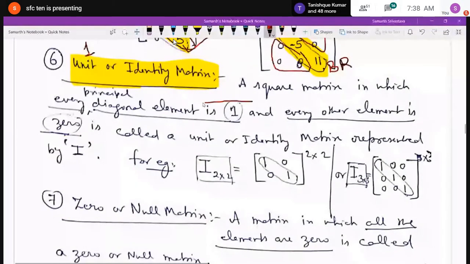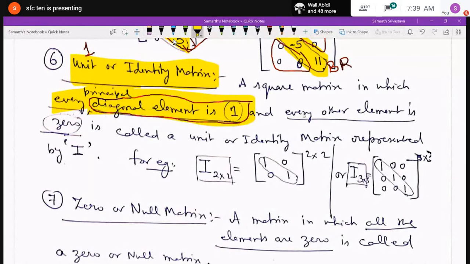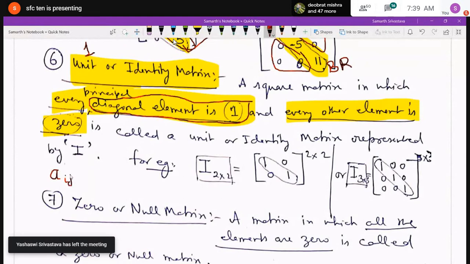In fact, you can just remember that it is a diagonal matrix, obviously a square matrix, in which every principal diagonal element is 1. Like in the diagonal matrix, the rest of the elements were 0. But over here, if you add one more condition, that those principal diagonal elements are 1 only, not any other value, then that is called a unit or identity matrix.